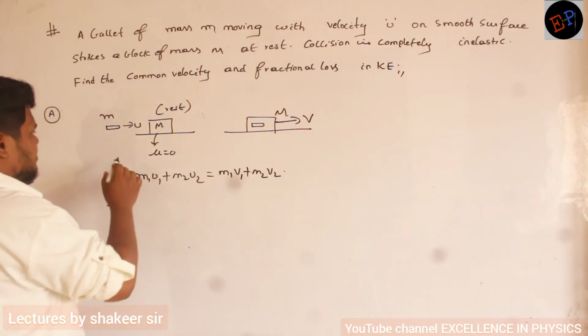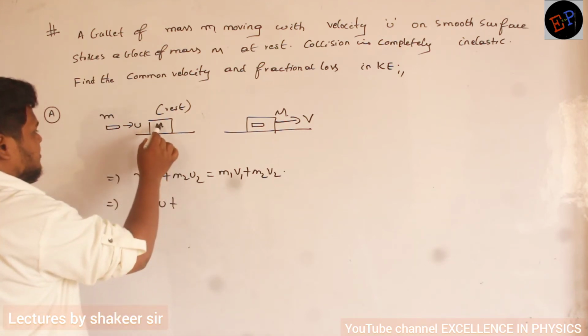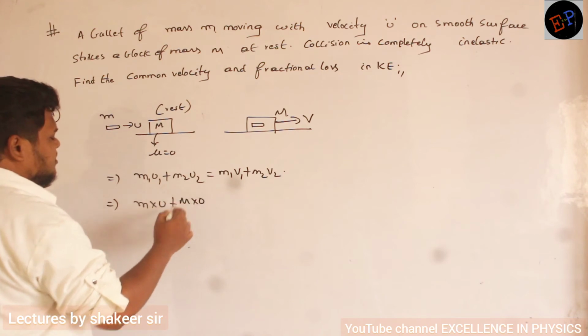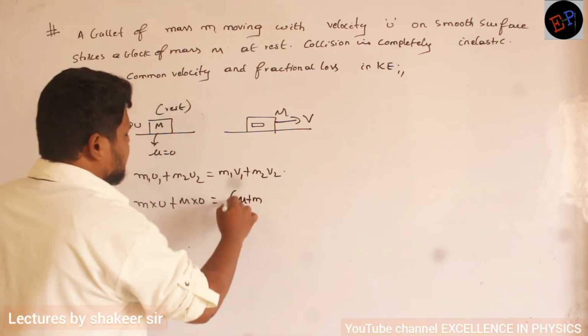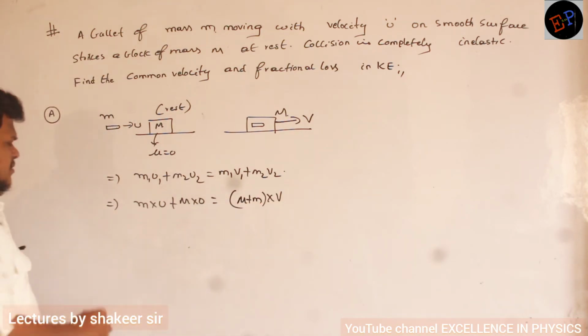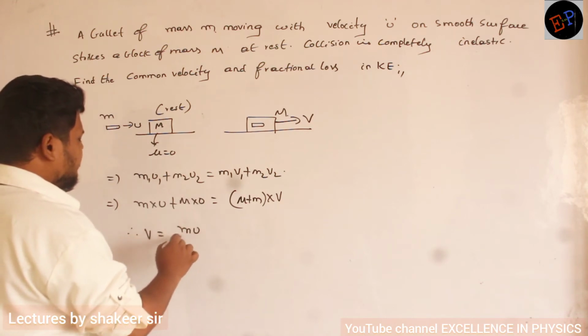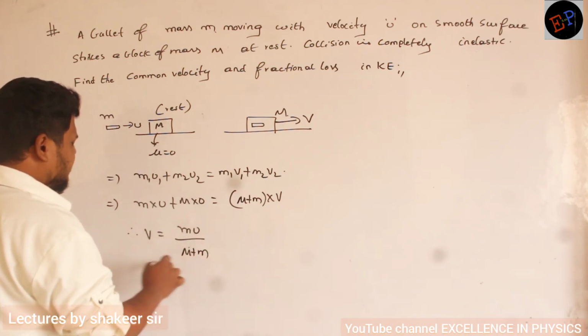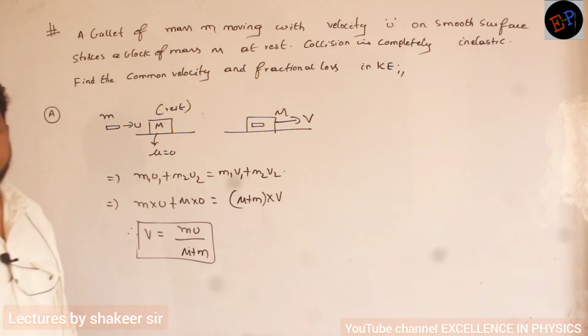So what is the mass of the first body? Small m, and its velocity is u. Mass of the second body is capital M, but its initial velocity is 0. Then small m plus capital M, both of them start moving with a common velocity v. So what is the v value? v is equal to mu divided by m plus M. So this is the common velocity with which these masses start moving.